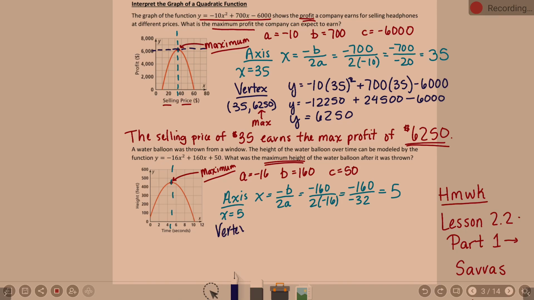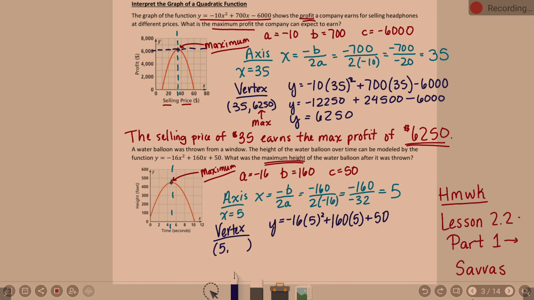Okay. What do I know about my vertex at this exact moment? It's 5 something. Plug that 5 in. Negative 16 times 5 squared plus 160 times 5 plus 50.